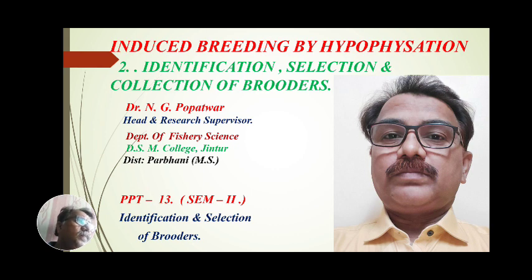In this paper, during the last few parts, we have discussed enough about different sources of seed production to fulfill the requirement of seed in India. In fulfilling the requirement of fish seed, an important study is induced breeding by hypophysis, and in this, identification, selection and collection of brooders we have seen in the last two parts.